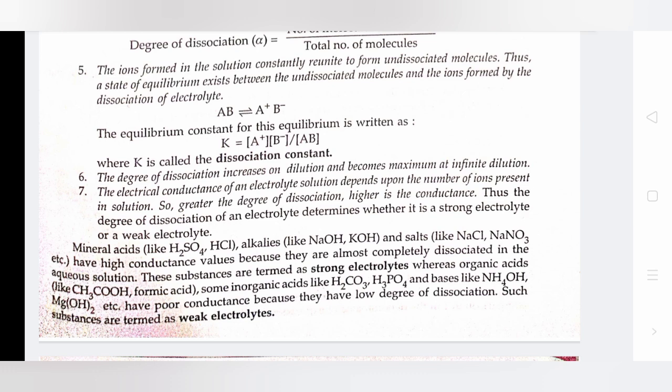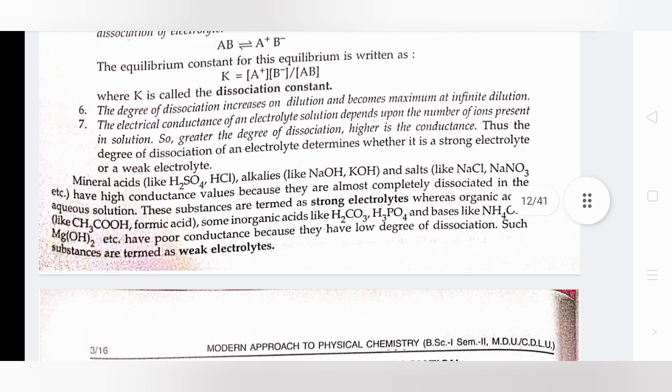Seventh, the electrical conductance of an electrolyte solution depends upon the number of ions present in solution. So the greater the degree of dissociation, the higher is the conductance. Thus, the degree of dissociation of an electrolyte determines whether it is a strong electrolyte or a weak electrolyte. Mineral acids and salts have high conductance values.